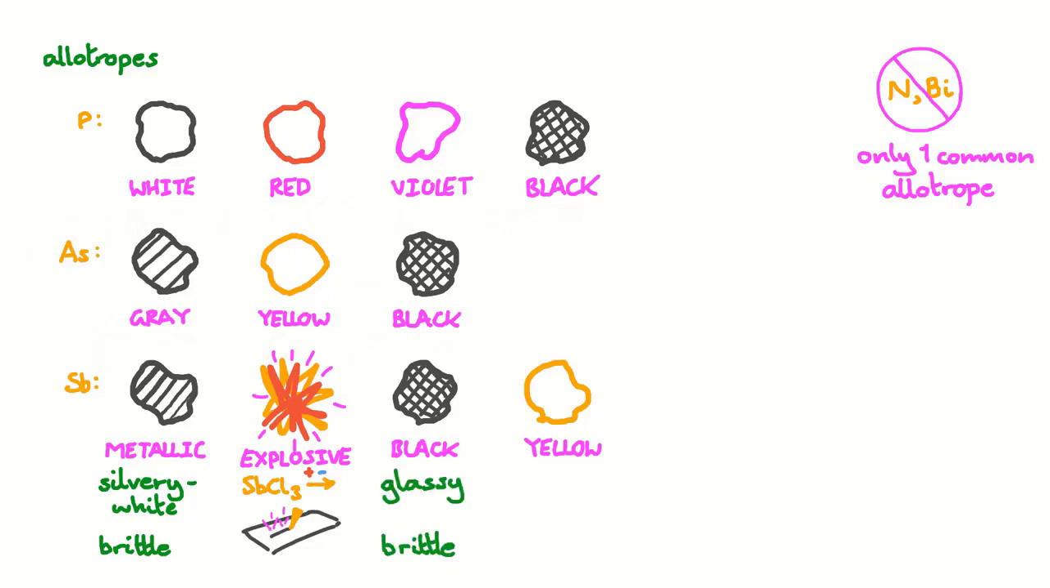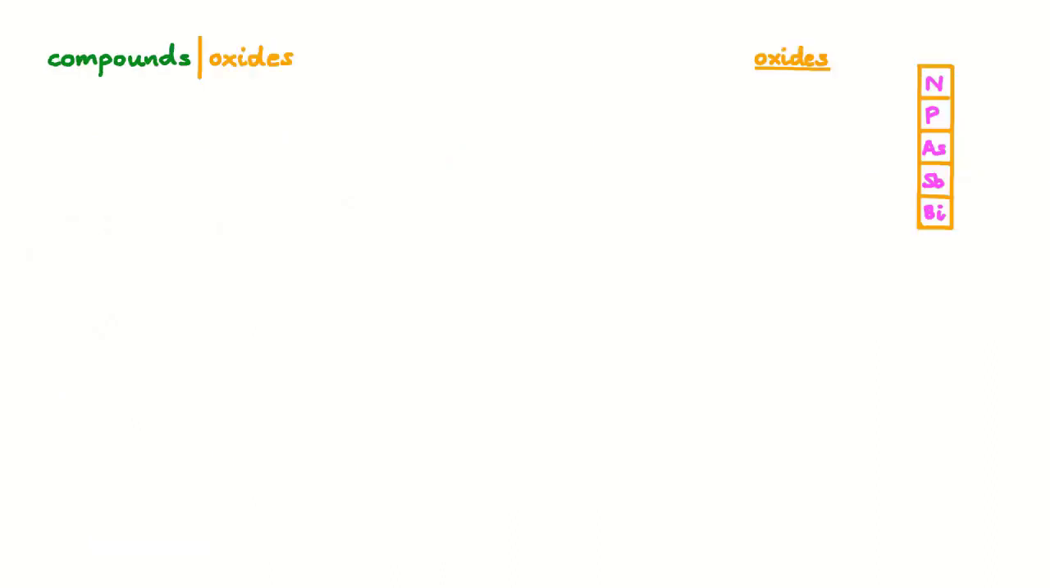Black antimony is glassy and brittle, and yellow antimony is only stable at low temperatures, below -90 degrees Celsius. Above this temperature, it will turn into black antimony. Now we're going to move on to some of the compounds of the group 15 elements. We'll start with the oxides.